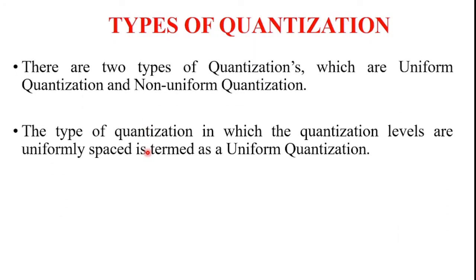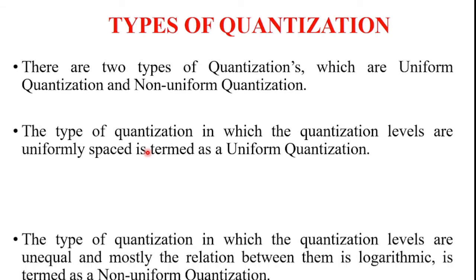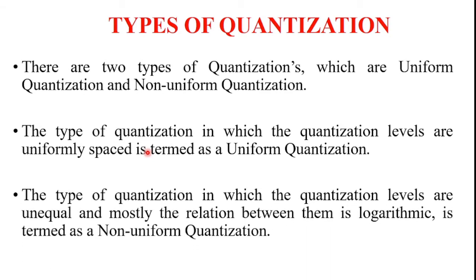And the second type of quantization is non-uniform quantization. The type of quantization in which the quantization levels are unequal, and mostly the relation between them is logarithmic, is called non-uniform quantization. So that is the definition of uniform quantization and non-uniform quantization.